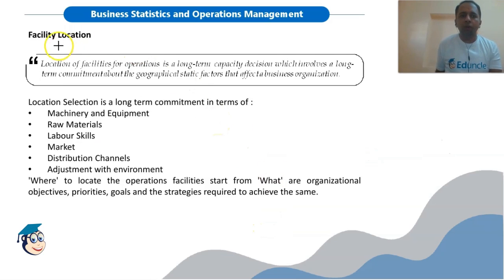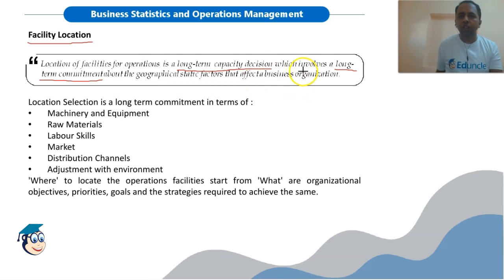Now the first area of operation management is facility location, that is to identify the place where the business will be started. Location of facility for operations is a long-term capacity decision. Remember, it involves a long-term commitment about the geographical static factors that affect the business organization.